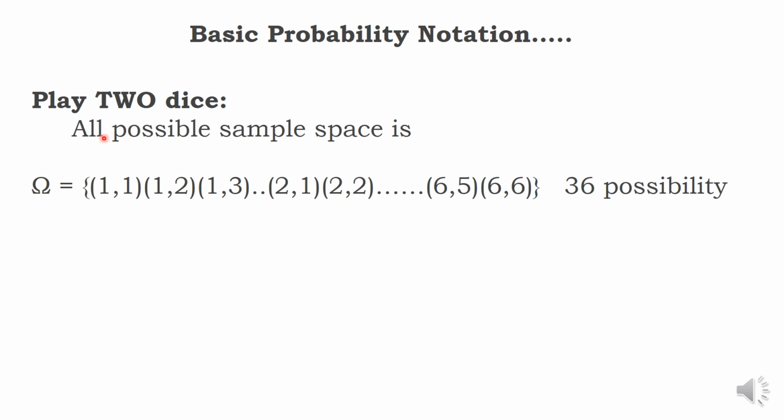Let us have another example, that is throwing 2 dice. When I throw 2 dice, on one die you may get 1, on the other die you may get 1. On one die you may get 1, on the other you may get 3. On one die you may get 6, on the other you may get 5. So: 1,1; 1,2; 1,3; 1,4; 1,5; 1,6; 2,1; 2,2; 2,3, like this. Total 36 possibilities. So the sample space omega is 36 possibilities.